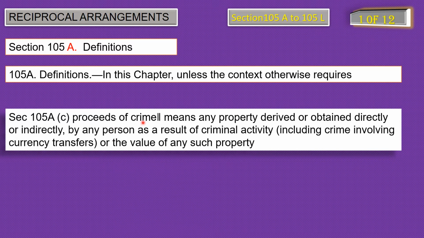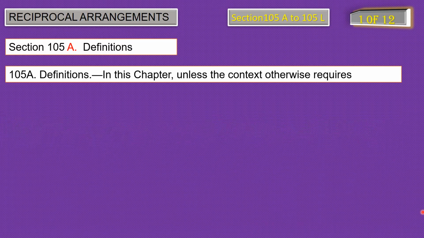Next is clause C. Proceeds of crime means any property derived or obtained directly or indirectly by a person as a result of criminal activity, including crime involved currency transfers or the value of any such property. So again we read that proceeds of crime is defined, and it says that property which is either directly or indirectly involved in the criminal activity will be termed as proceeds of crime even if there is an involvement of currency transfer.